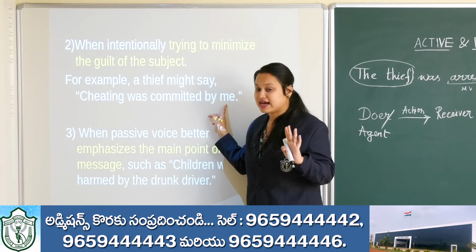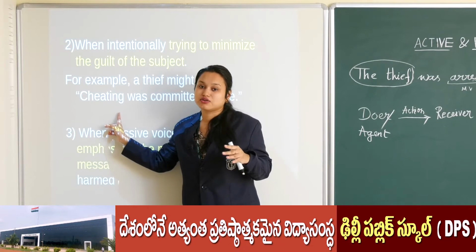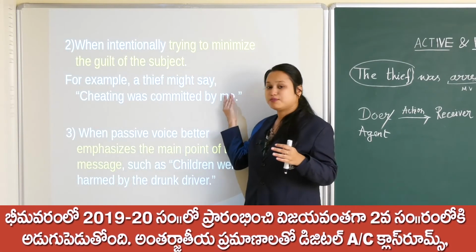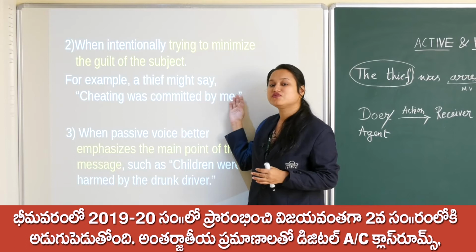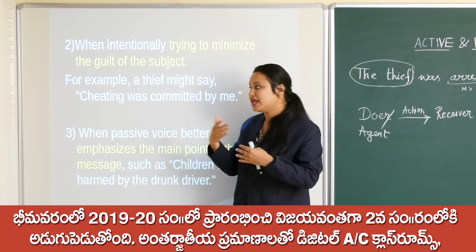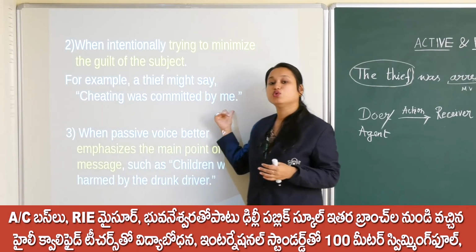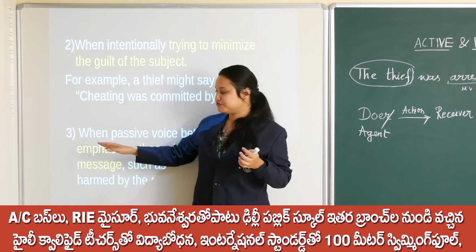He is not saying that. Rather, he is using the word cheating. He is trying to protect himself by making himself come at the end of the sentence. When he is speaking, he is talking about the cheating, not about him who did it. So in that also passive voice is helpful.